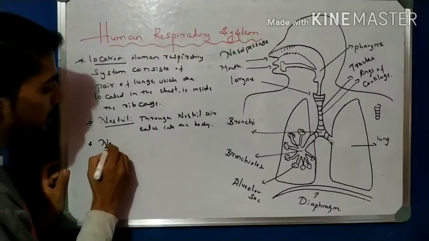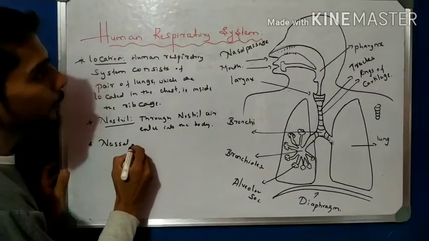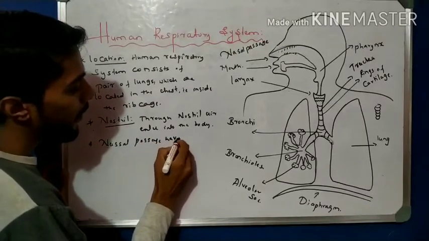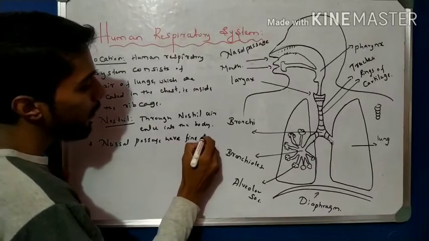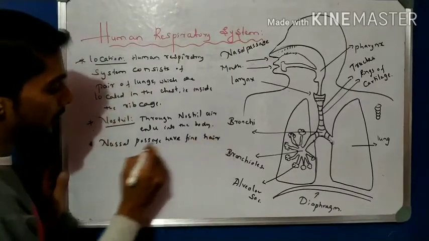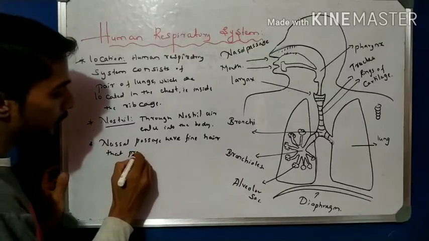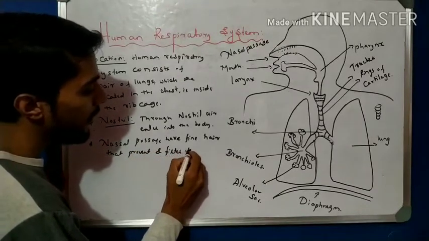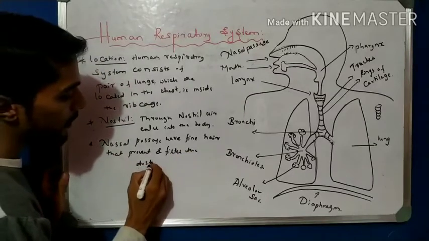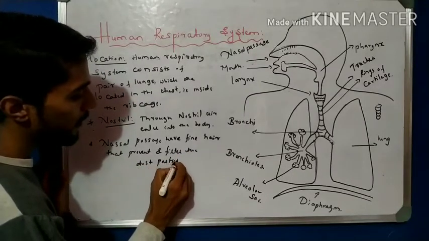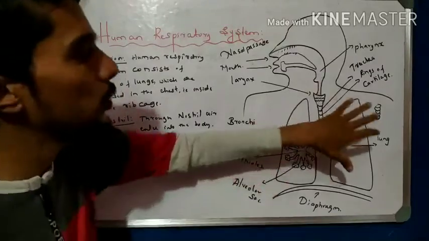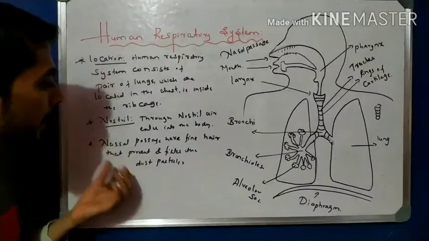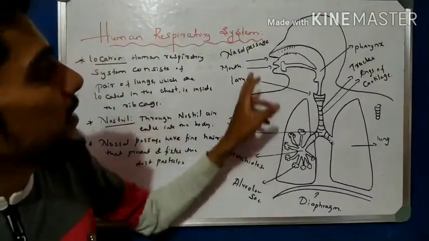So the nasal passage has fine hair that prevents and filters dust particles. Dust particles do not enter the lungs because the fine hair filters the dust particles from the air. So that is the nasal passage.